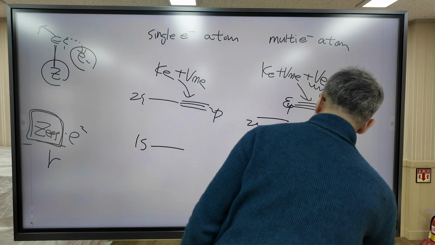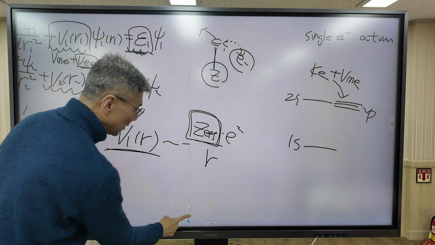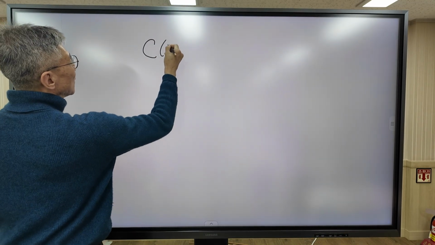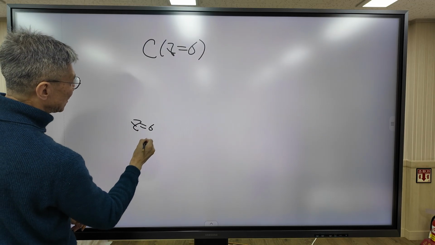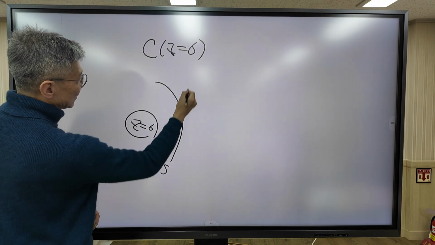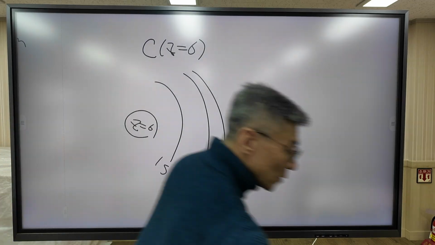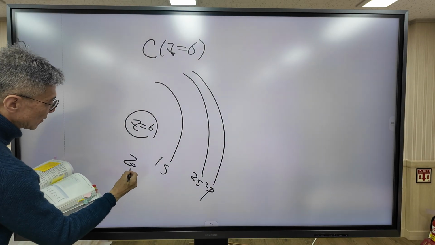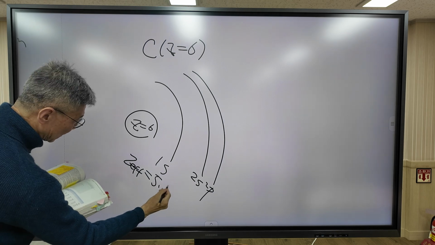And finally, effective nuclear charge is a very important concept in multi-electron atoms. In your textbook, the effective nuclear charge of the carbon atom is displayed. When you look at the table, the effective nuclear charge of the 1s orbital is 5.67.